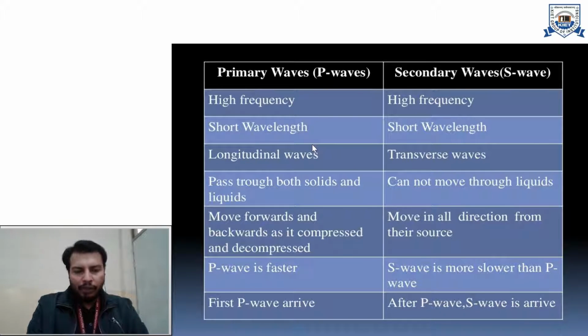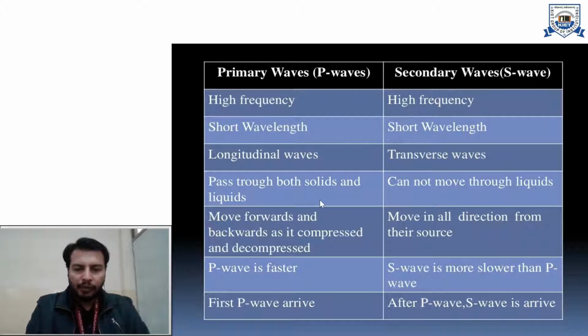When we talk about the behavior of waves in different states, primary waves or P waves can travel through both solids and liquids. But secondary waves cannot move through liquids. They can only pass through solids.